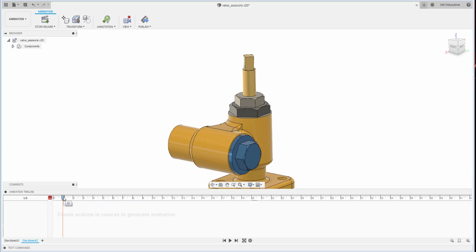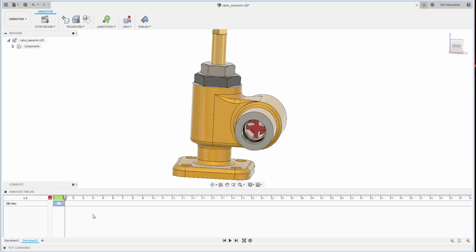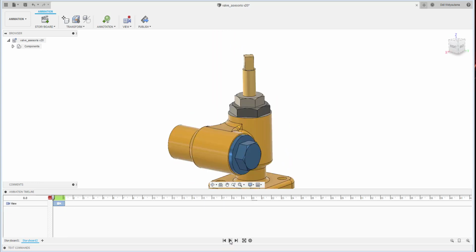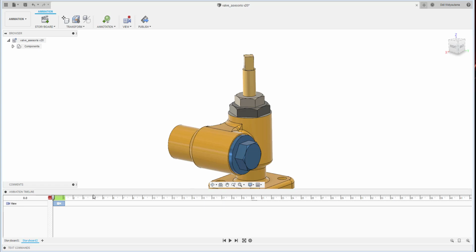Let's say we go first with the camera, so if I put it at 1 second and then I move the position like this, it will record the camera movement. So basically I just play, and the camera movement will move. Okay, but sometimes we don't want each of the movements to be recorded by the camera movement, so you can turn it off while you are moving your part.